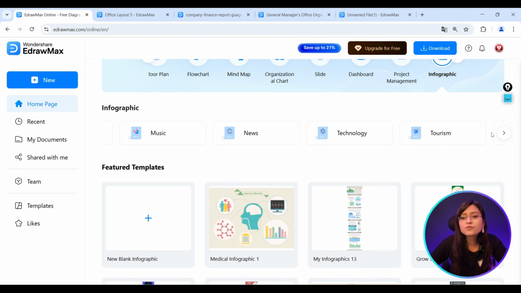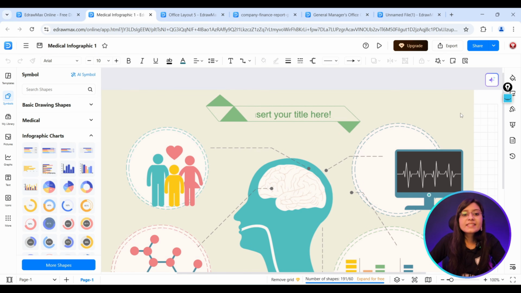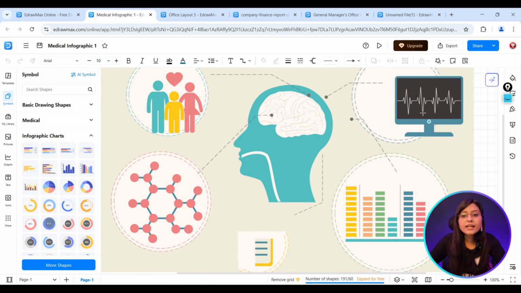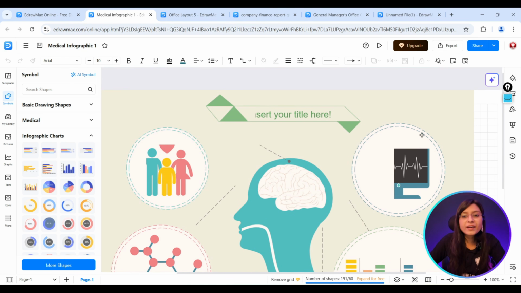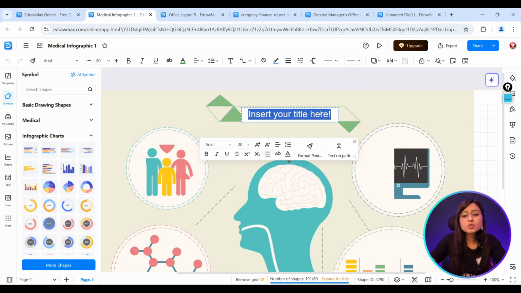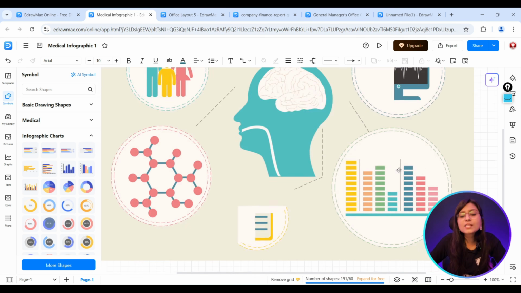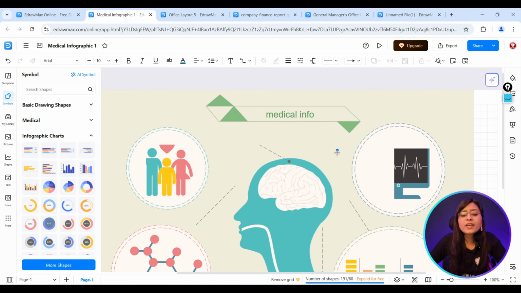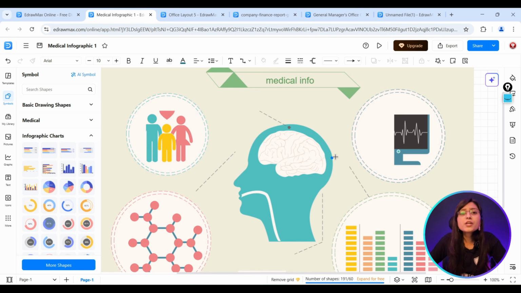So let's suppose I have to create an infographic related to the medical. Here you can see that the complete medical related infographic has already been displayed. Let's suppose I have to change the title here. So I'll write here medical info, right? And here you can see that I can simply edit and modify the changes as per my need. So all these various interesting infographics, whether you're a student from a medical, engineering, arts or commerce domain, you can easily use for your work purpose.